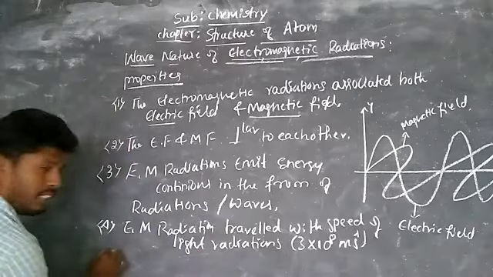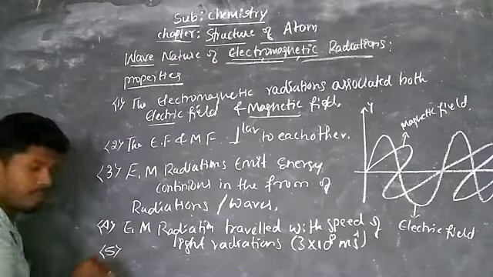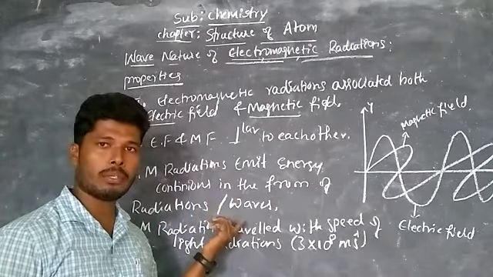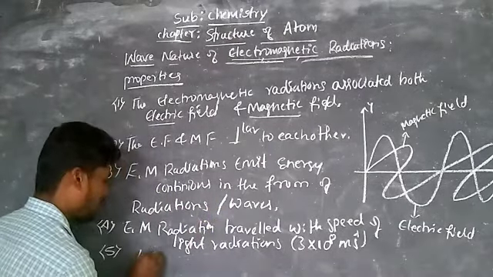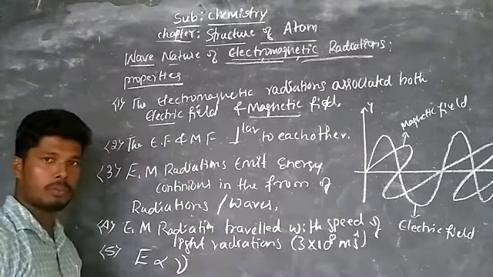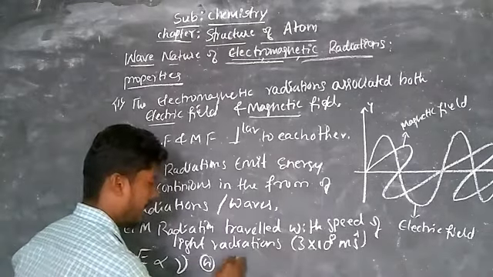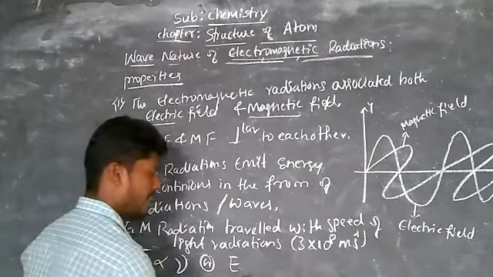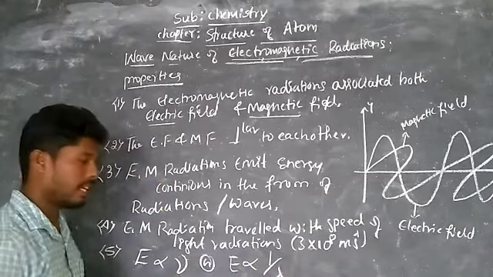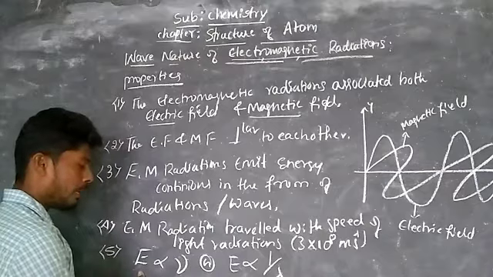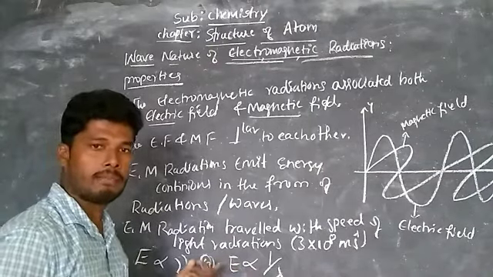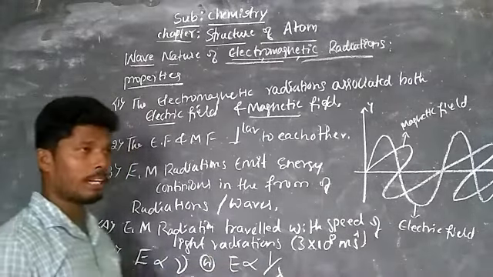Then the fifth one, the energy of electromagnetic radiations is directly proportional to the frequency. Energy of electromagnetic radiations, that is E, is directly proportional to the frequency nu. The electromagnetic radiations energy is inversely proportional to the wavelength. Either you say directly proportional to frequency or inversely proportional to the wavelength. Okay, these are the properties of electromagnetic radiation.